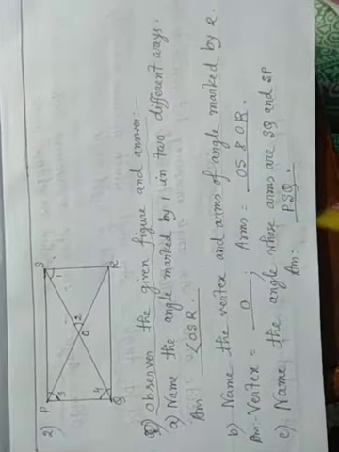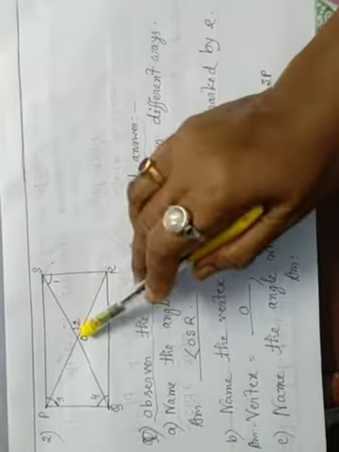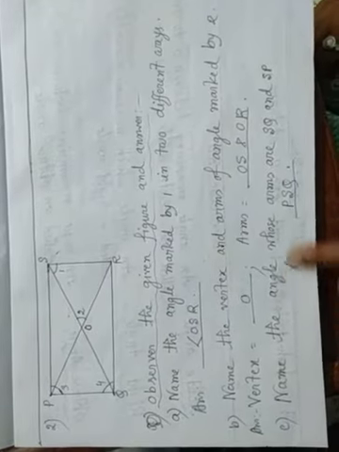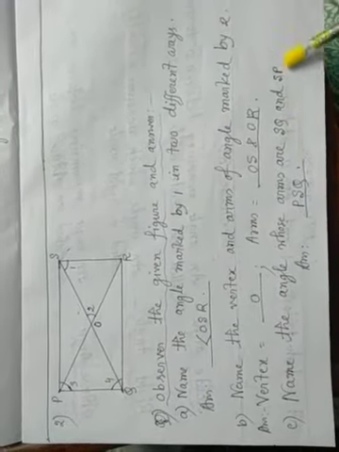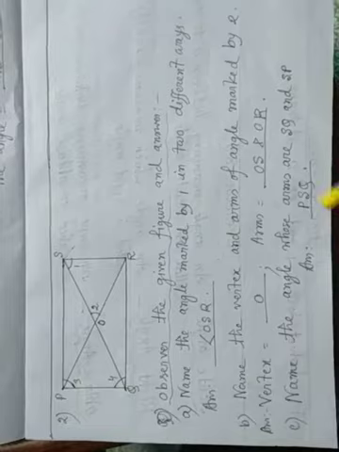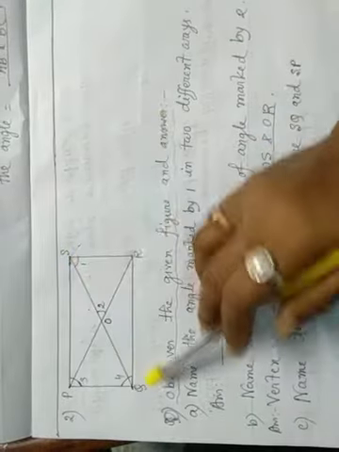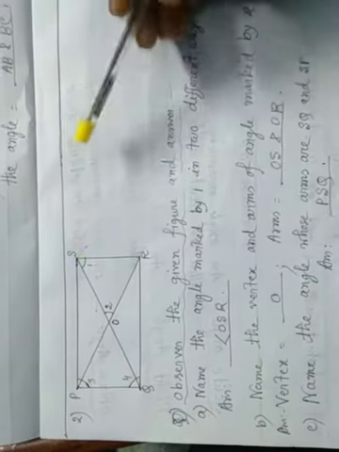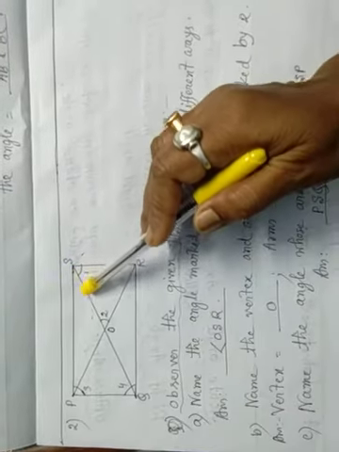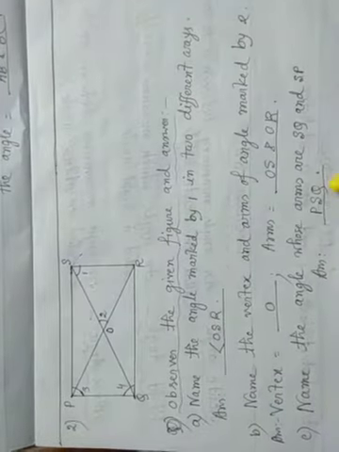This is the angle and this is the vertex O and arms OS, OR. Okay. Name the angle whose arms are SQ and SP. SQ, SP. That is angle PSQ. Okay.